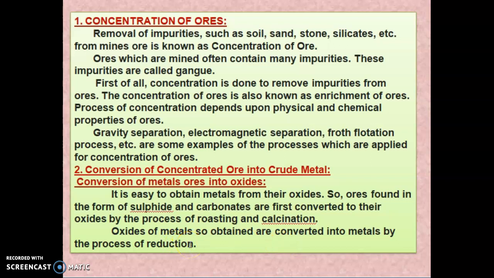So in this process, the metal ore will be converted into an oxide. By using two methods, we can convert the metal ore into oxide. One is calcination, the second one is roasting. When the ore is found in the sulfide form, we will do the process of roasting. If an ore is found in the carbonate form, then we will do the calcination process.